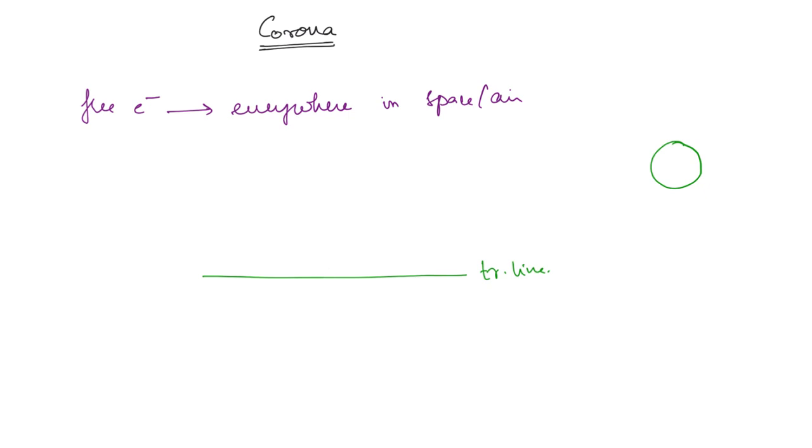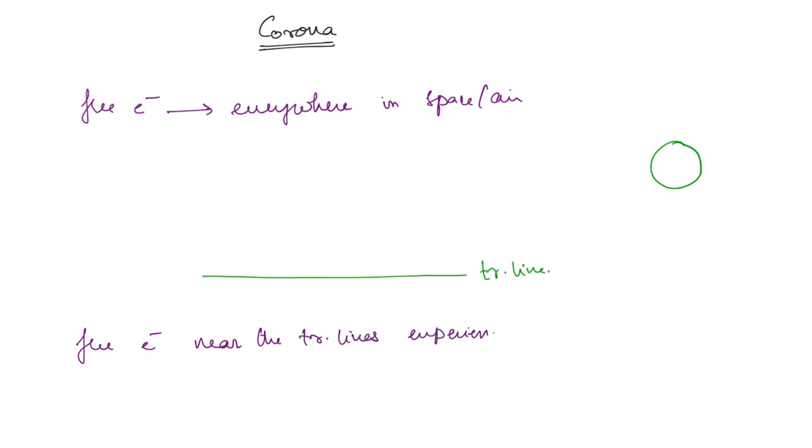These electrons will collide with the nearby air molecules, and molecules have atoms, and the atoms have electrons. So these free electrons are going to collide with the nearby air molecules and ionize some more electrons from the nearby molecules.